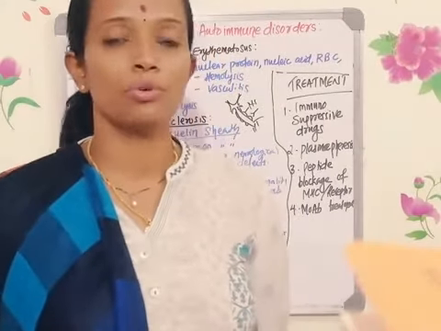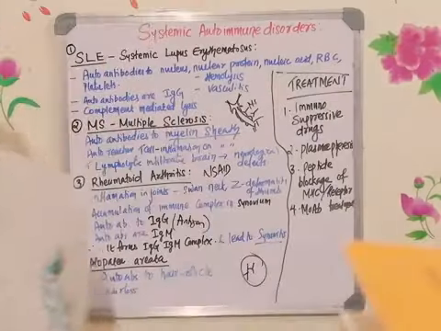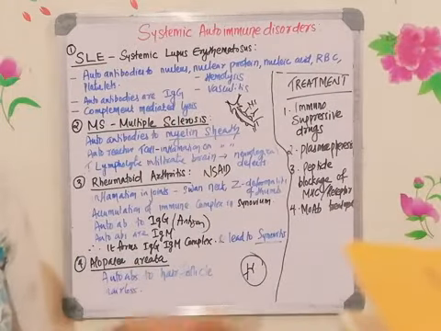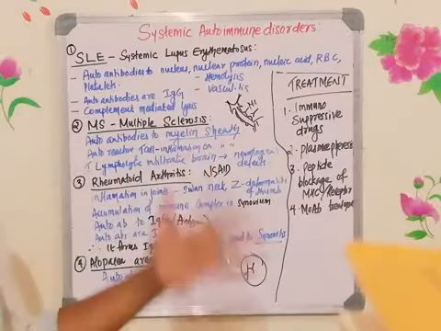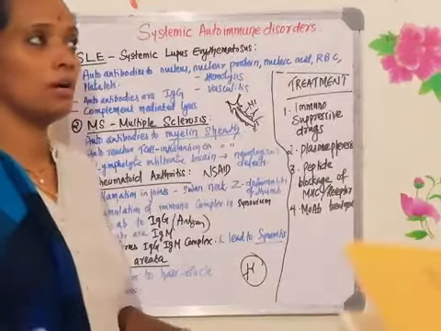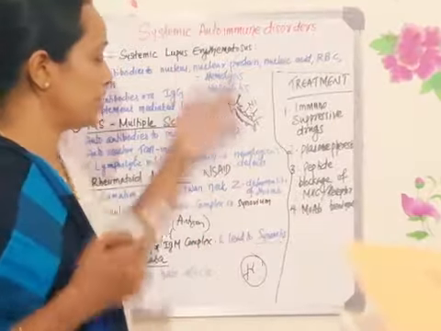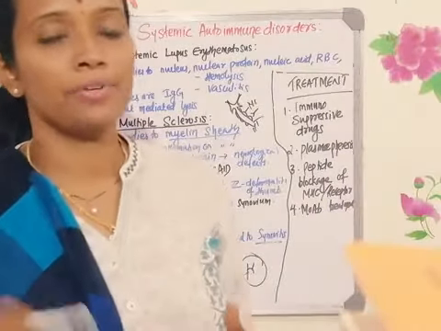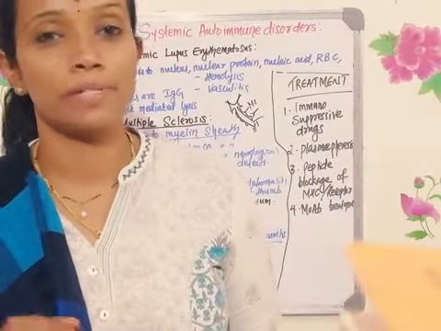You can just go through all the diseases and gain knowledge. But from the examination point of view, whatever I said is more than sufficient. Now, what are the treatments for autoimmune disorder? Whether it is systemic or organ specific, you can treat it using 4 different methods. One is the immunosuppressive drug, which will suppress the immune system.